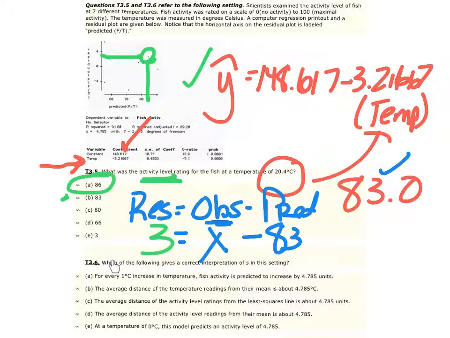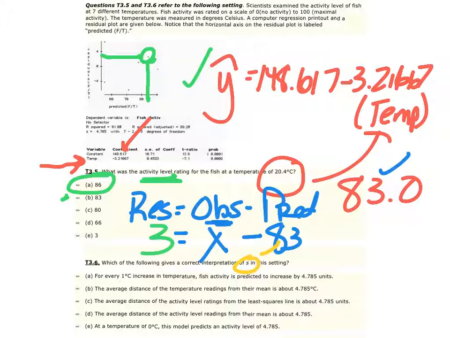Number 6, which of the following gives a correct interpretation of S in the setting? Really all this is going to be is just a definition of knowing what S stands for. Remember, S just stands for the standard error of the residuals. So that would be the standard error or the average error between the actual and predicted.